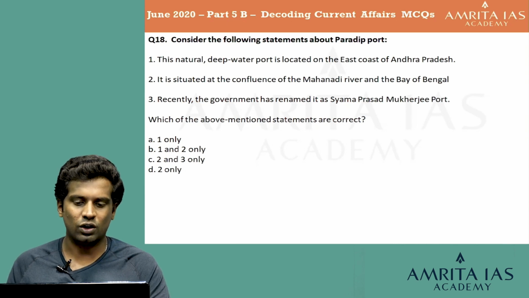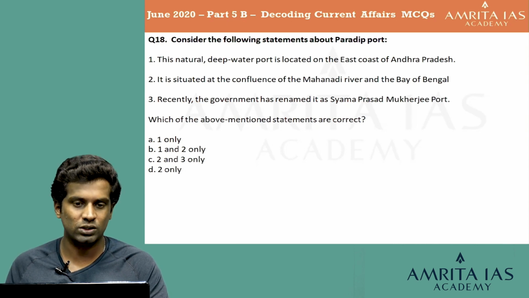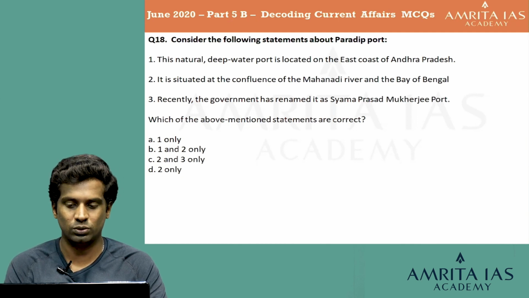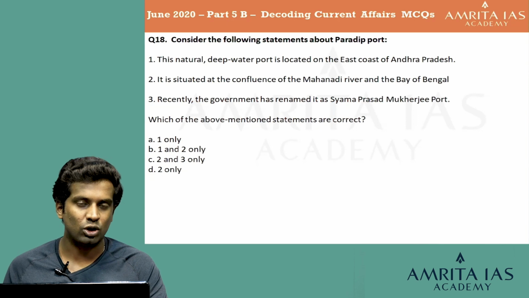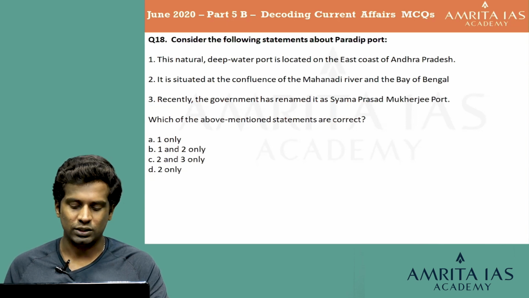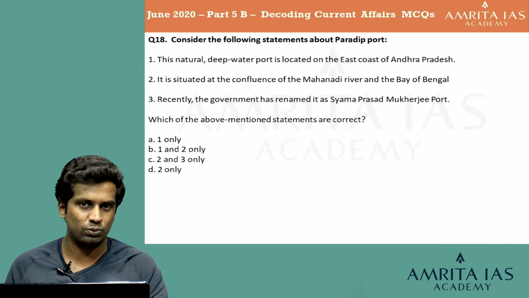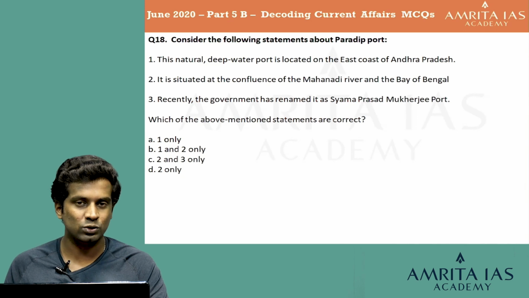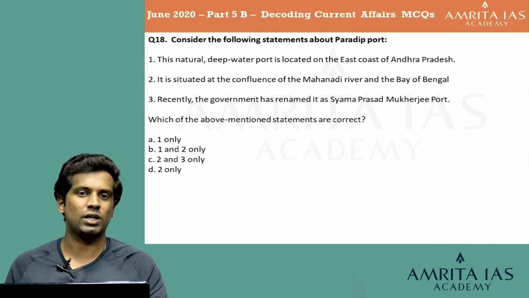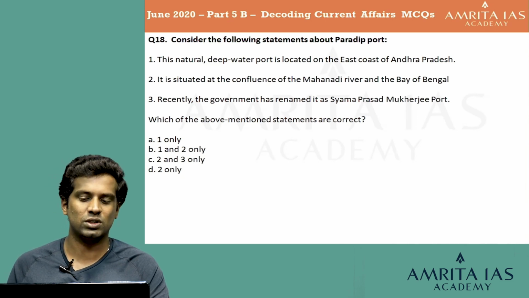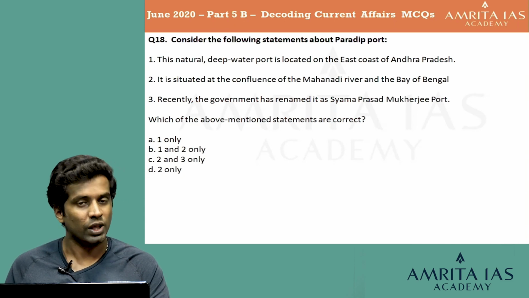So, it is situated at the confluence of the Mahanadi River and the Bay of Bengal, which is right. Third statement, recently the government has renamed it as Shyama Prasad Mukherjee Port. The government has brought about a change in the naming of a port and named it the Shyama Prasad Mukherjee Port. But recently it was in the news, it is not the Paradip Port, but actually the Kolkata Port, which has been renamed as the Shyama Prasad Mukherjee Port. Let's look at the answer.